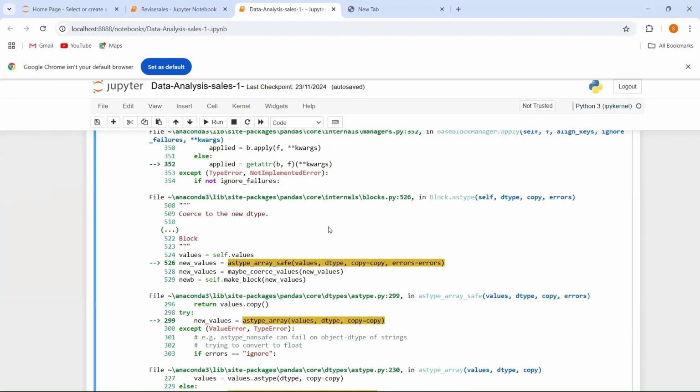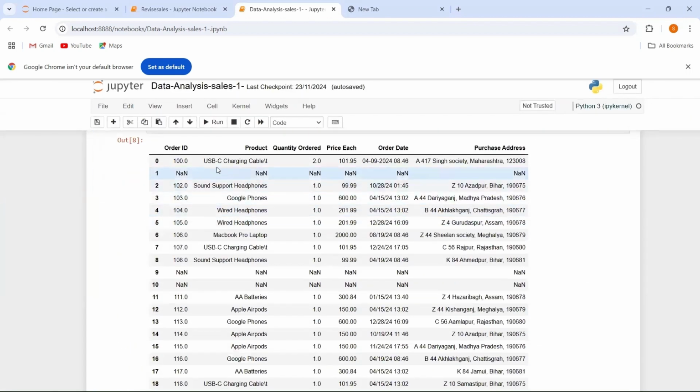So here you can see, let's suppose this is my data. We have some NaN values over here. So what are NaN values? Not a number value. NaN का क्या full form होता है? Not a number, इसका full form होता है. Now what are we going to do? How am I supposed to make my data error free? I'm going to find out all the NaN values and I am going to drop all the NaN values. So how can you find out your NaN values?